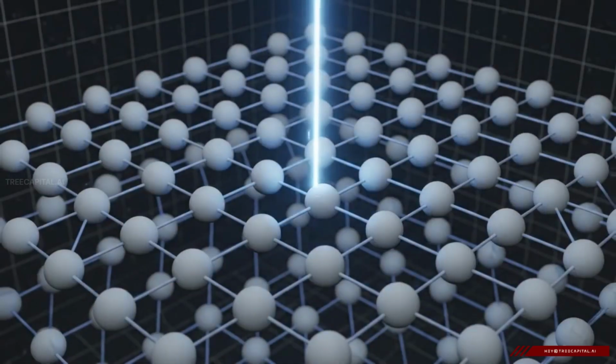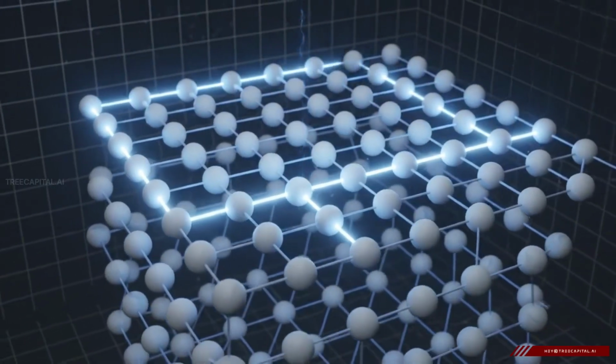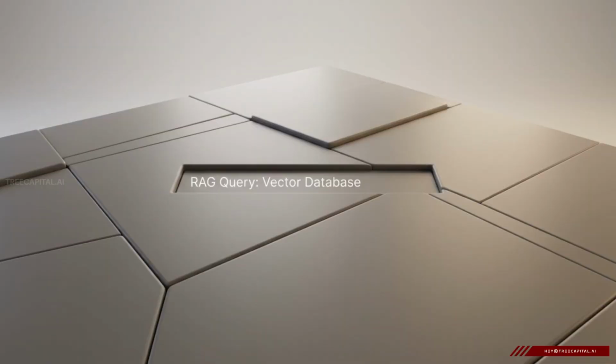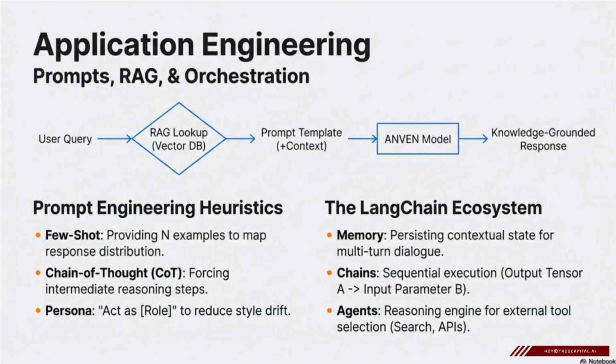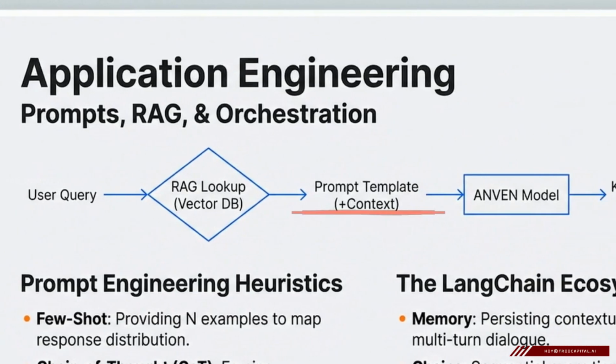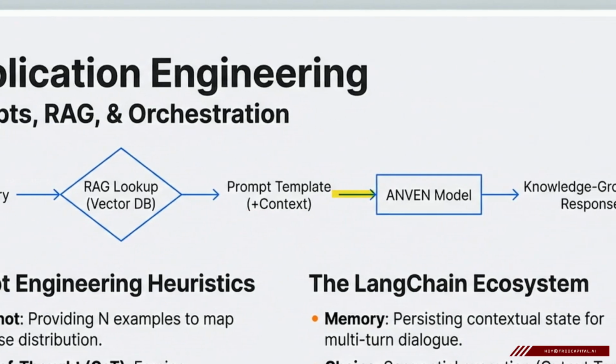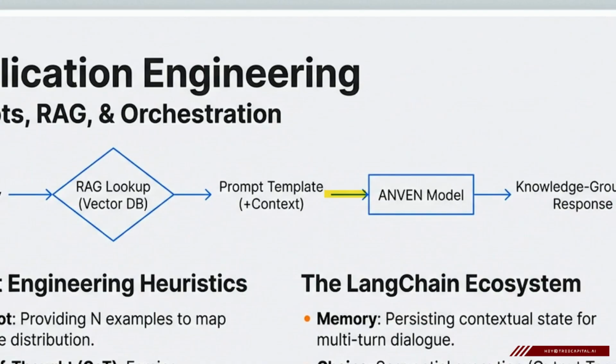Now that the data is mapped, we need a dynamic reasoning engine to connect a user's question to that vector space. This is known as Retrieval Augmented Generation, or RAG. Look at this flowchart of an application engineering pipeline. When a user submits a query, the system completely bypasses the AI's internal memory. Instead, it routes the question directly into a RAG lookup inside the secure vector database. The system retrieves the exact factual data relevant to the question and injects it into the prompt template. This provides strict, verified context before the language model ever begins to process its answer.